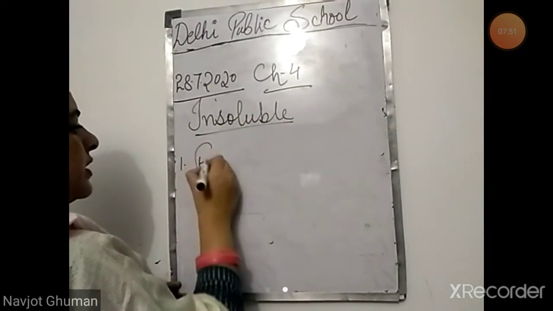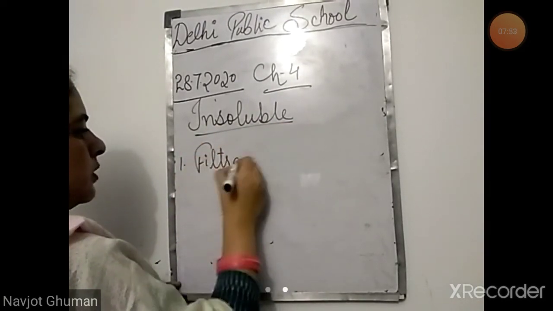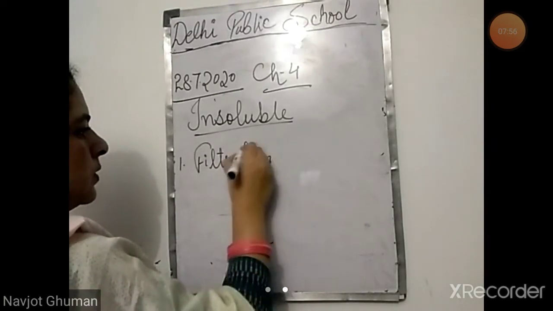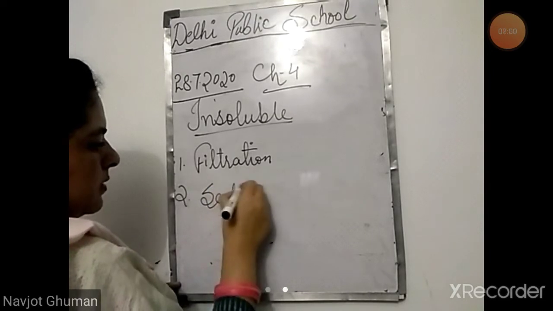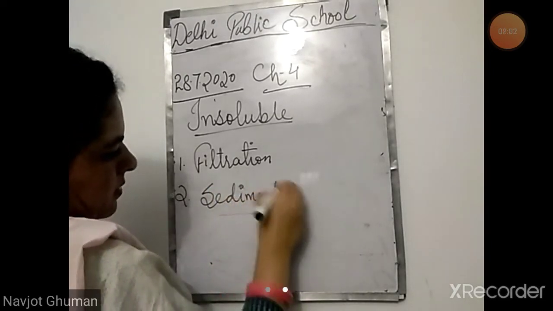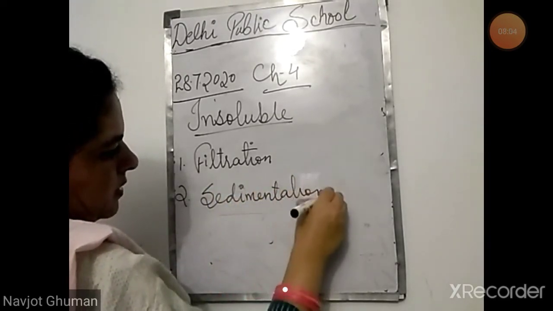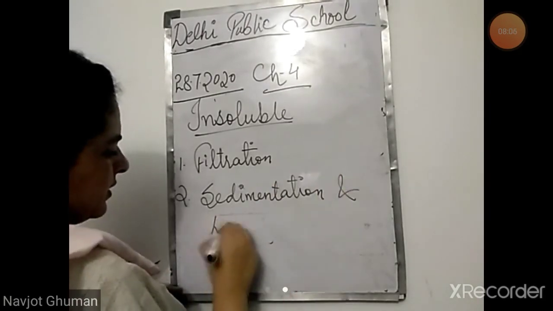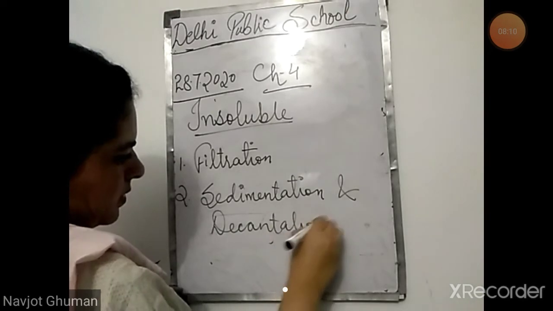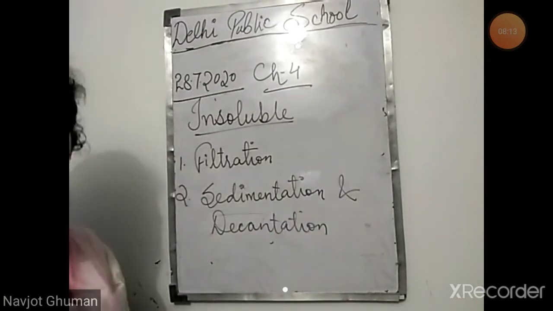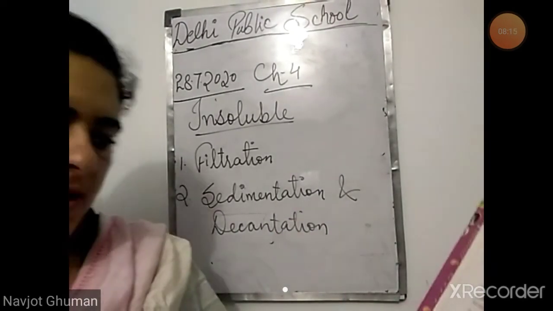First is filtration. Second is sedimentation. And decantation. So these are the methods to separate the insoluble substances.